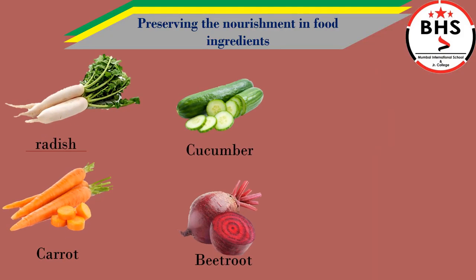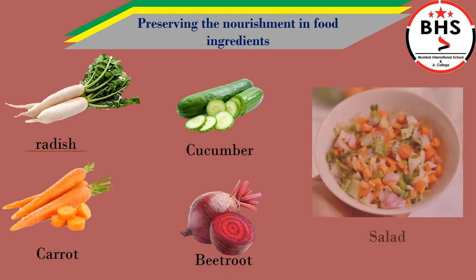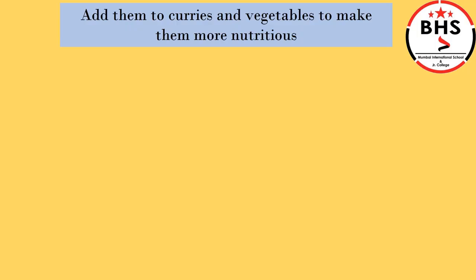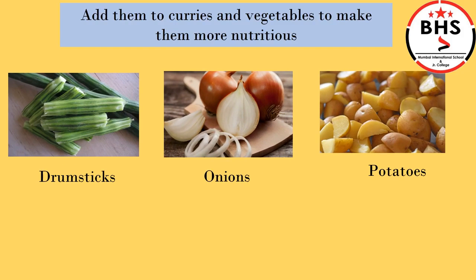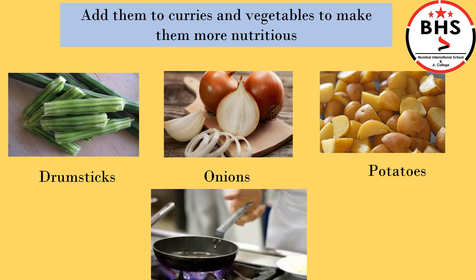Vegetables like radish, carrot, cucumber, beetroot should be eaten raw by making salad. Whenever possible, we should mix 2 to 3 foodstuffs in a dish. We should add drumsticks, onions, potatoes to different curries and usals to make them more nutritious.